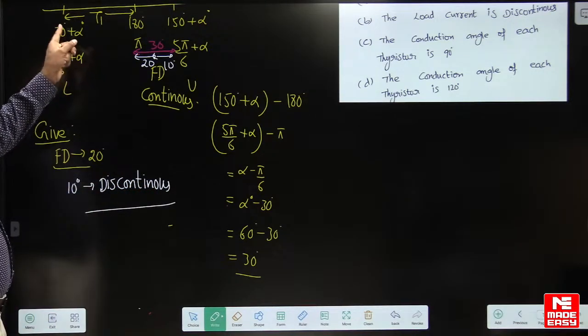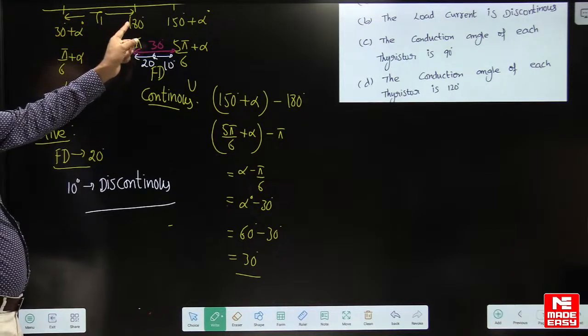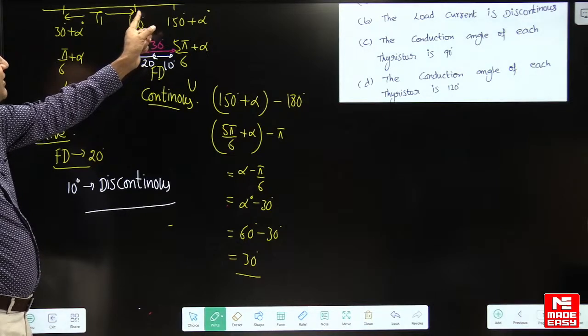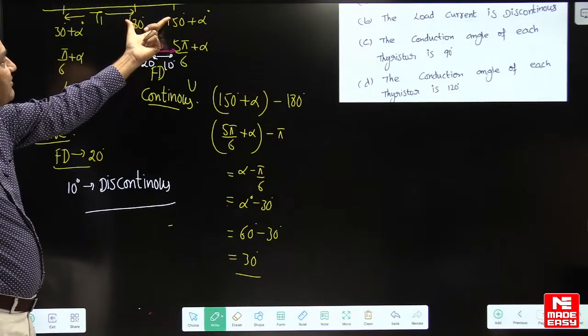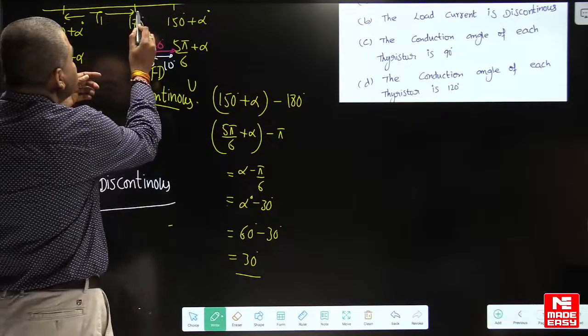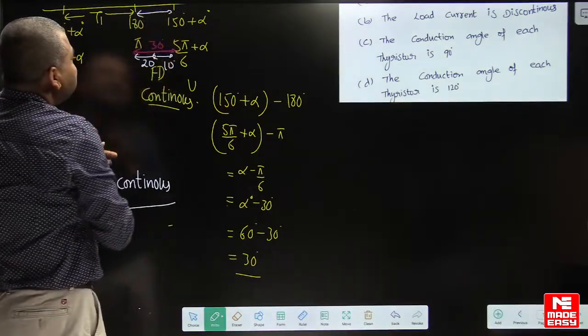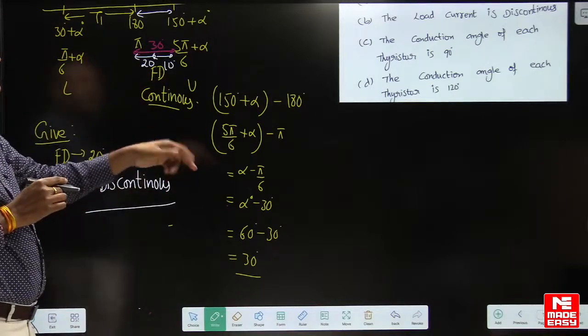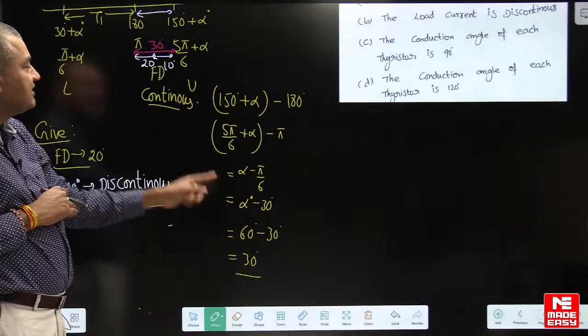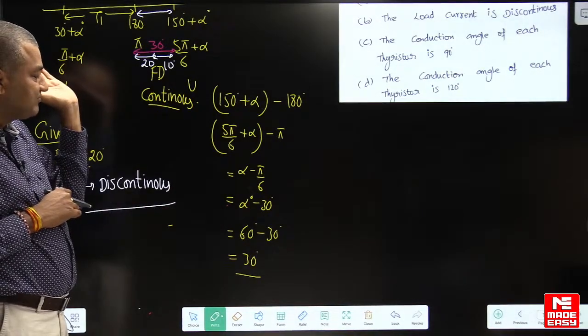See, the thyristor will conduct from the lower limit to pi. After pi, the freewheeling diode is conducting. If the freewheeling diode is conducting up to 150 plus alpha, this total angle is 30 degrees. Suppose in the given question they have given the conduction angle of the freewheeling diode as 30 degrees, then the answer should be continuous conduction.